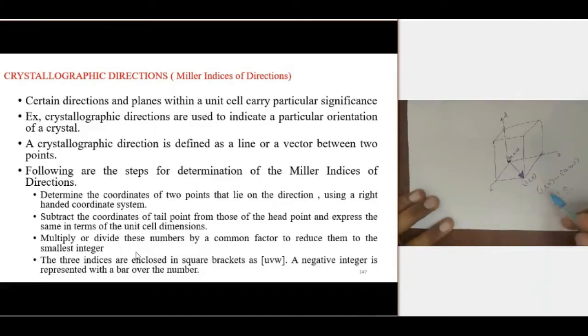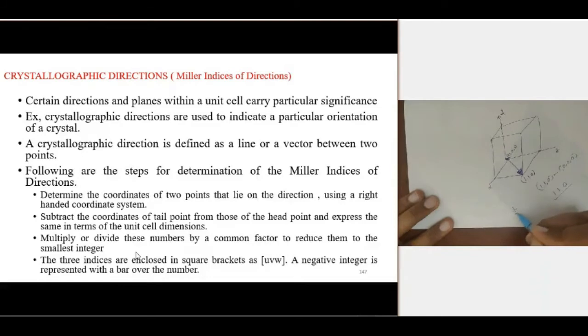But for example, after subtraction, if the values are 1 by 2, 1 by 4, 1, we want to convert them into integer values. How can we convert? By multiplying with 4, because here the highest denominator is 4. So 4 by 2, 4 by 4, 4 and 1, 4. So here it is 2, here it is 1, here it is 4.